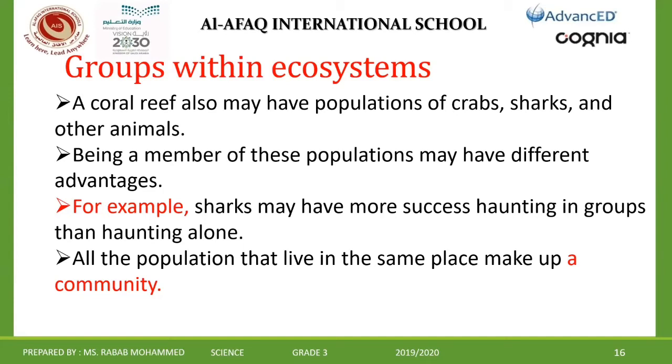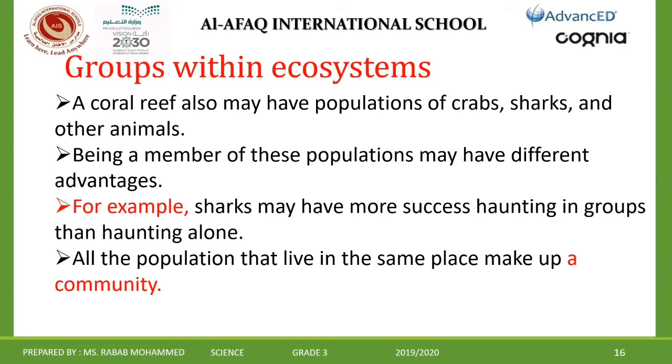The second group's name is shark group. The third group, crabs group. The fourth group, what do you think? Clams? Okay, clams. So we have 4 groups, meaning 4 populations. The first group has 5 girls. The second group also 5 girls. The third group 5 girls, and the fourth group also 5 girls.